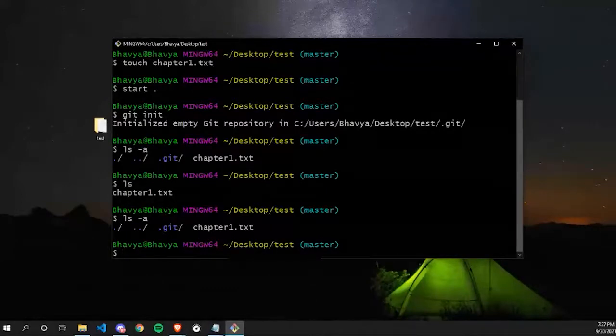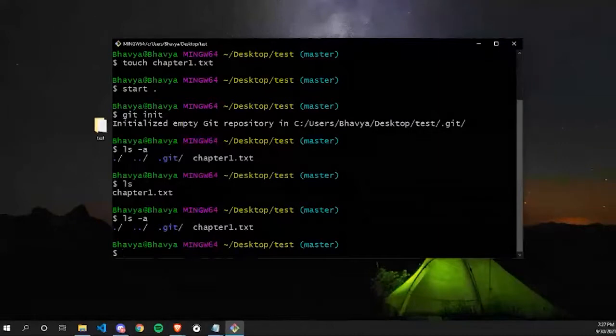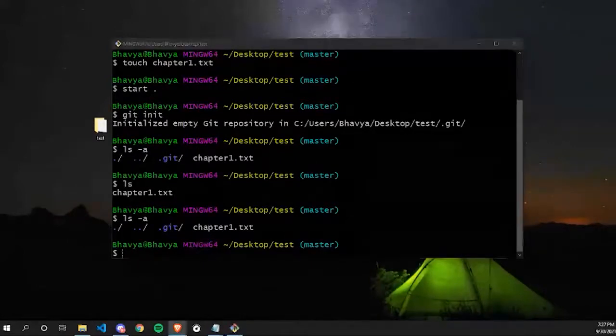Git init too, please. Okay, git init, I'll explain it again. Git init will initialize your current folder as your repository, and it will also create a .git file. As you can see, it's showing me inside my content, and this .git file contains all the information that is necessary for your project in version control.